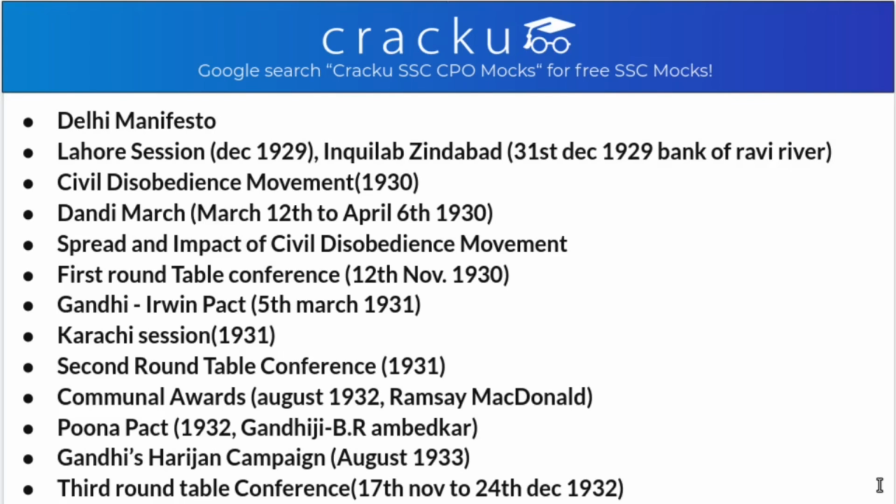And what marked the initiation of the civil disobedience movement? That was the Dandi March. And what was the Dandi March? It was from the headquarters at Ahmedabad through the villages of Gujarat. Gandhi ji along with a band of 78 members of Sabarmati Ashram marched for 240 miles from 12th March, and this historically marked the beginning of the civil disobedience movement. On April 6th, by picking up a handful of salt at Dandi, the salt law was broken by Gandhi ji, and this was the culmination of the Dandi March.